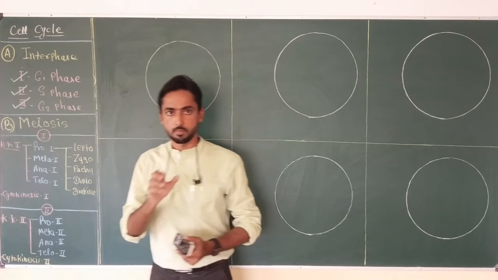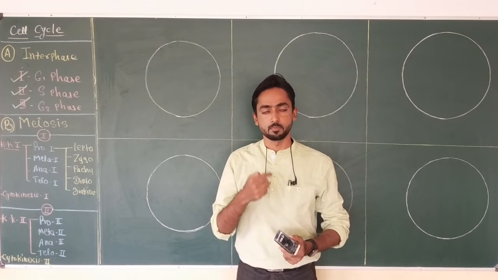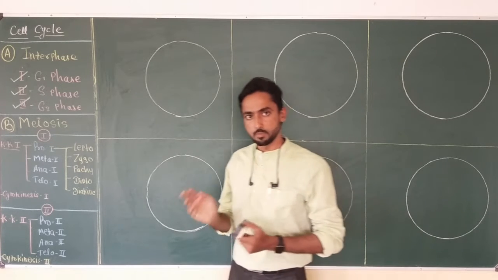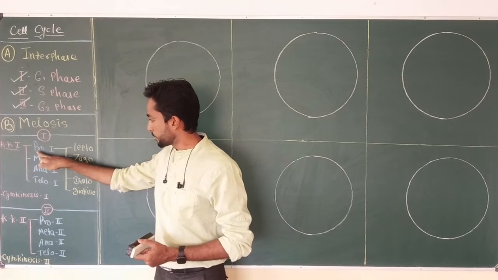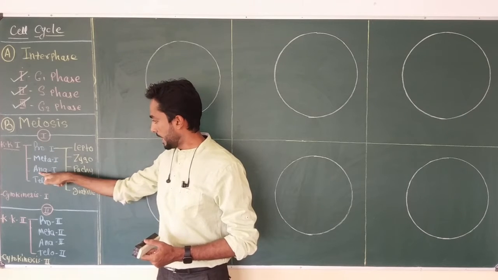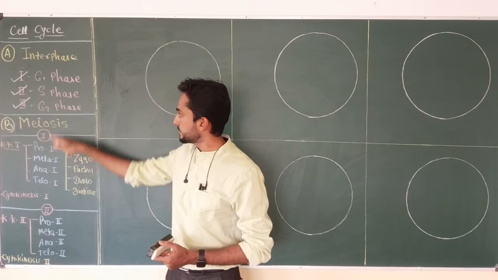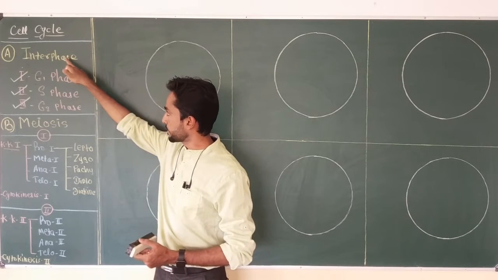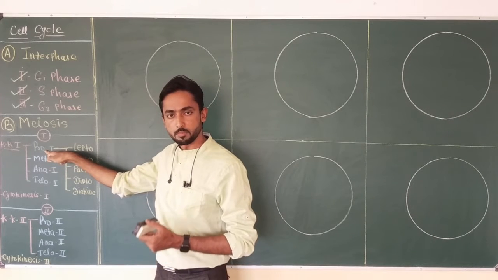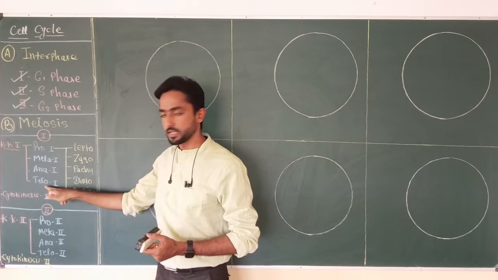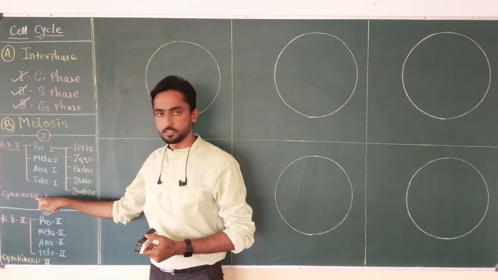As mitosis also shows karyokinesis, in which there are four subphases: prophase, metaphase, anaphase and telophase, similarly meiosis also shows four subphases in karyokinesis 1: prophase 1, metaphase 1, anaphase 1 and finally telophase 1. That means when any cell enters meiosis after completing interphase, the cell first enters prophase 1. After completing prophase 1, then metaphase 1, anaphase 1 and finally telophase 1. And after telophase 1, the cell is ready for cytokinesis 1.